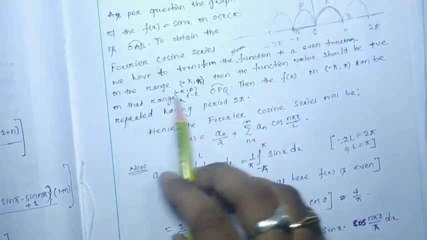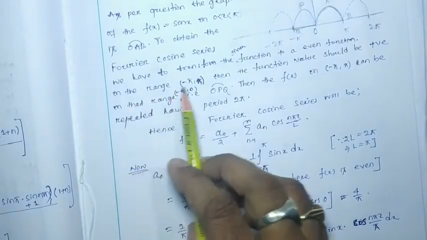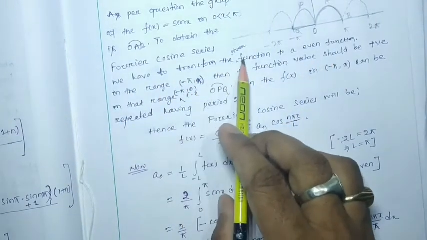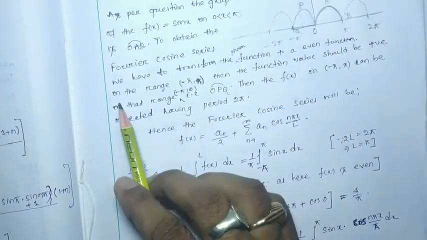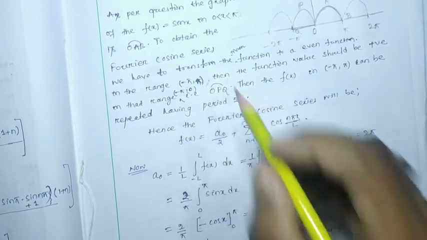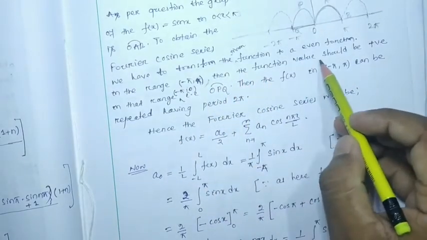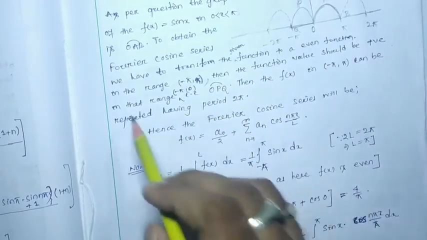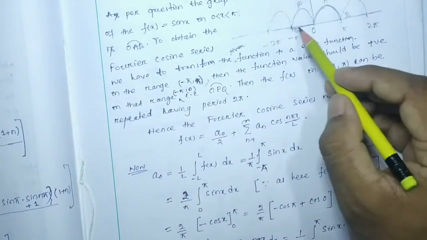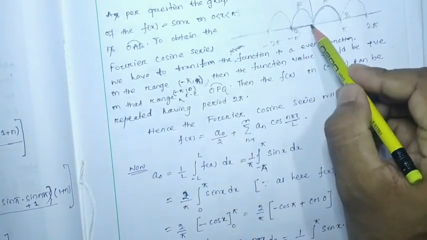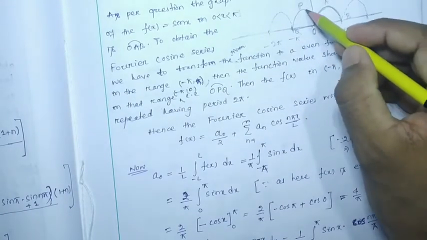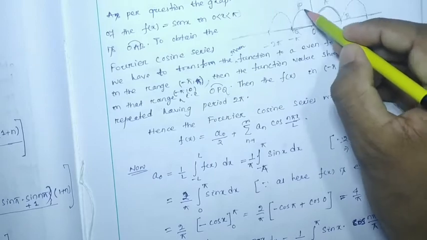So I have written the same thing over here: we transform the given function to an even function in the range minus pi to pi, where the function value should be positive in the minus pi to 0 range. Hence it will be nothing but the OPQ arc.